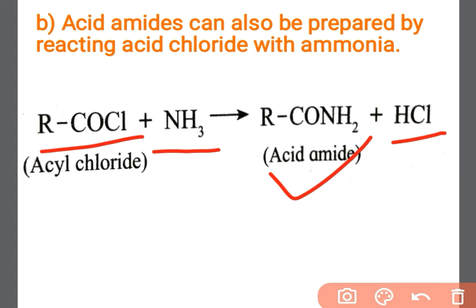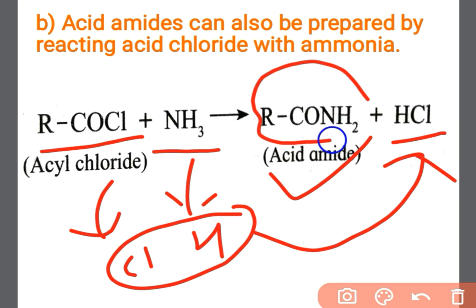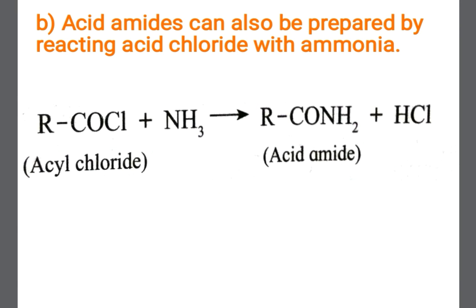So from acyl chloride remove Cl, from this NH3 remove one hydrogen, these combine with each other and form HCl, and the remaining portion is NH2.